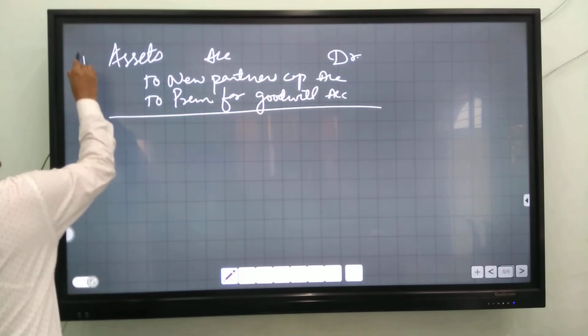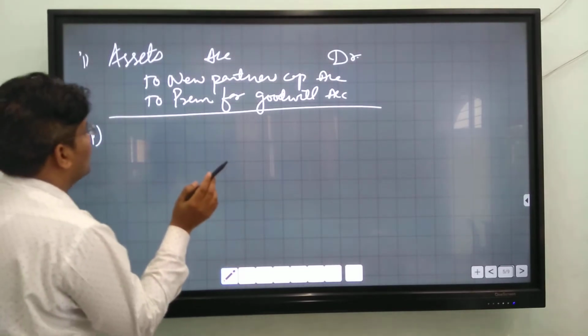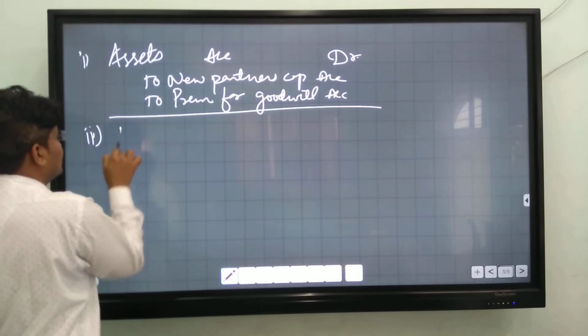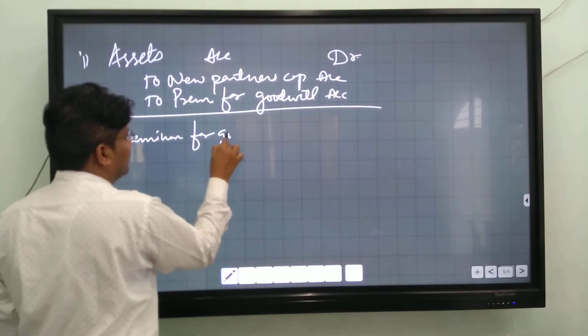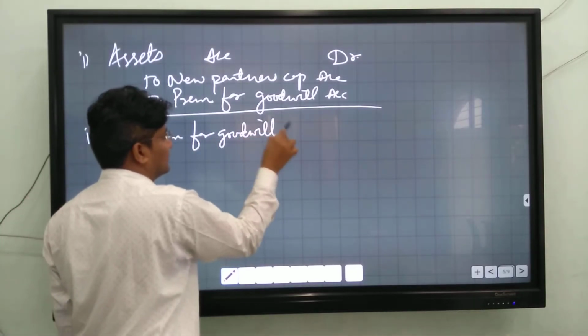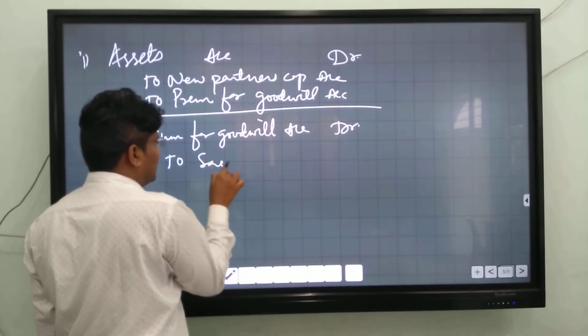Now the second entry is for distribution of goodwill among the partners: premium for goodwill account debit to sacrificing partners.